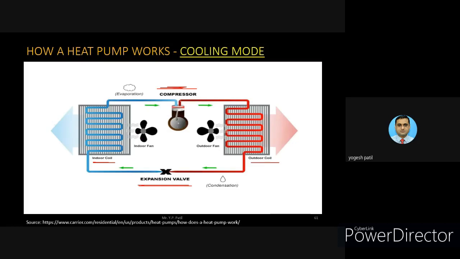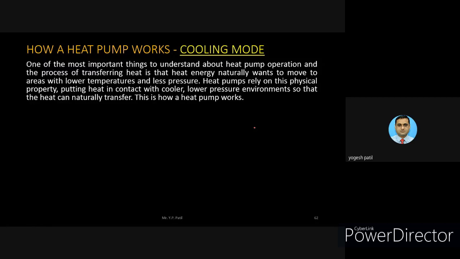Once it enters the compressor, the compressor increases the pressure as well as the temperature of it, and then it again enters into the outside coil, where again the heat transfer takes place, and then again it enters into the expansion valve. So this is the continuous action that takes place. So this is the cooling mode action. The external coil and the internal coil functions are opposite to each other in the cooling mode.